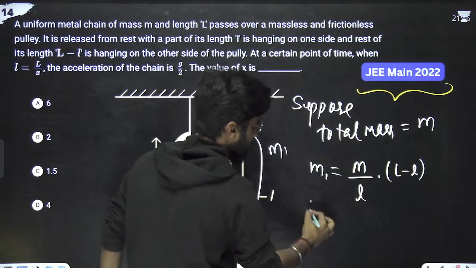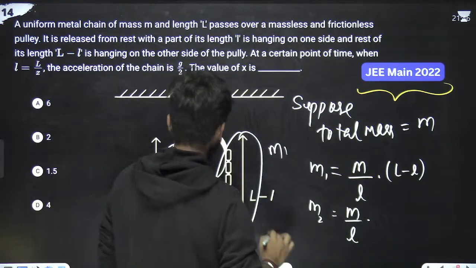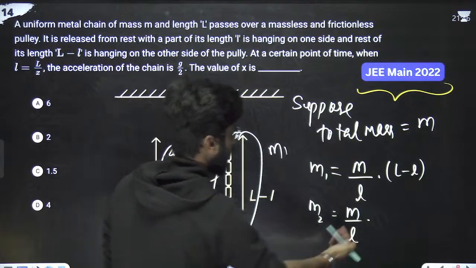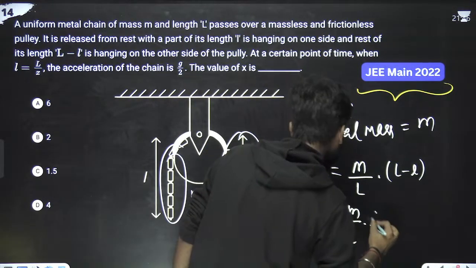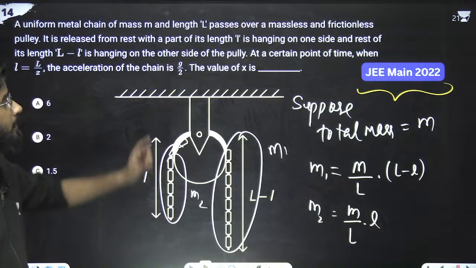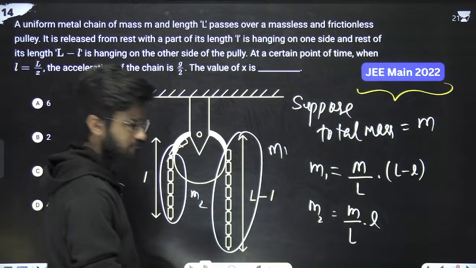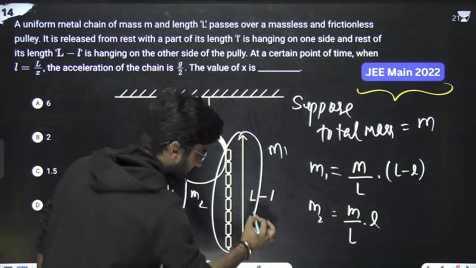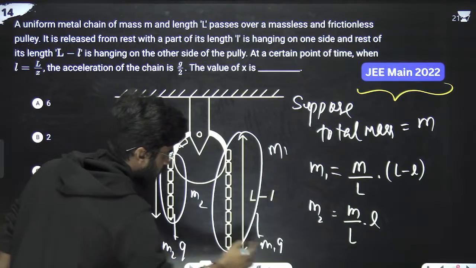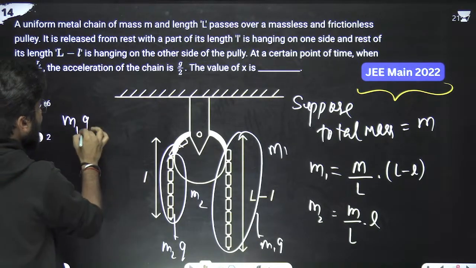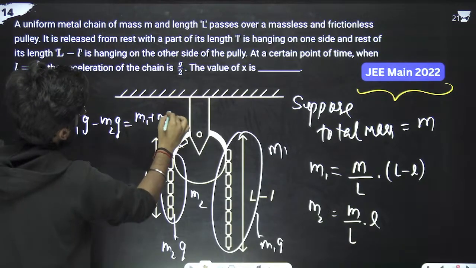What is m2? Mass upon length into required length. Total length is capital L, so mass per unit length into small l. Correct? Now at a certain point we have to calculate the acceleration. Basically, what is the total force? On this side it is acting as m1g, on this side it is acting as m2g. So total force is m1g minus m2g, which equals mass into acceleration, that means m1 plus m2 into a.